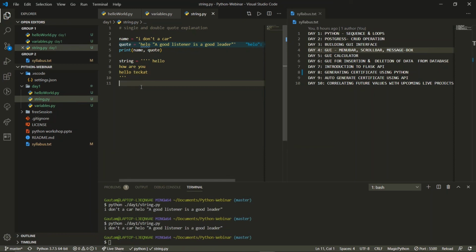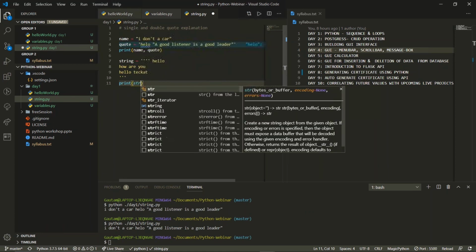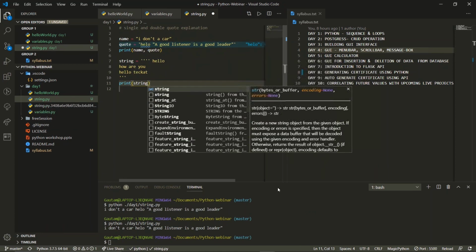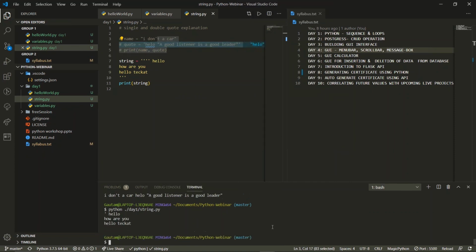Okay, we haven't printed this, so print string. Let us just comment this section, comment this part, and we'll just execute this. See, there is one extra quotation. That is why there is a quotation mark coming over here. See, hello, how are you? Hello, take care.